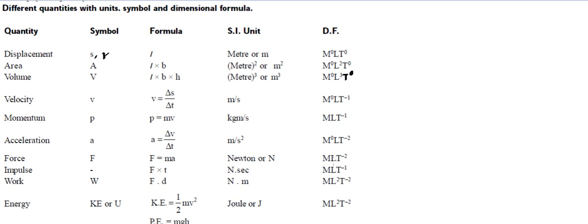So kg, that's mass, meter, that's length per second square, that means T raised to power minus 2. Similarly, for impulse, impulse is defined as force into time. So this is the dimensional formula. For work, that's force into distance, so Newton into meter. In the Newton formula, we simply multiply by meter, that's length. So one more length will be there, that means L square, or L raised to power 2. So M L raised to power 2, T raised to power minus 2.